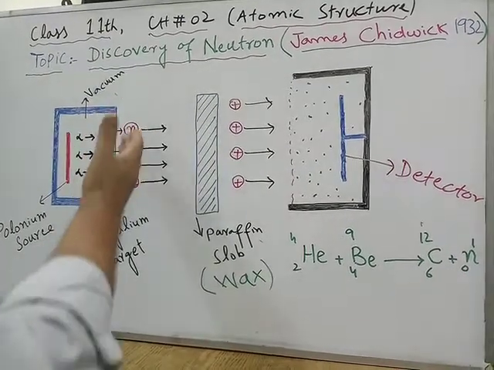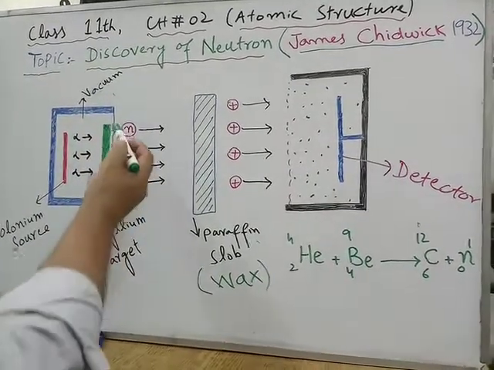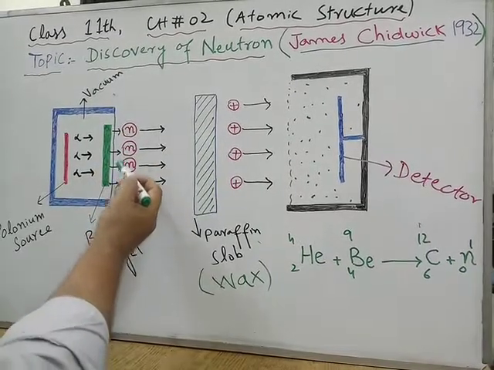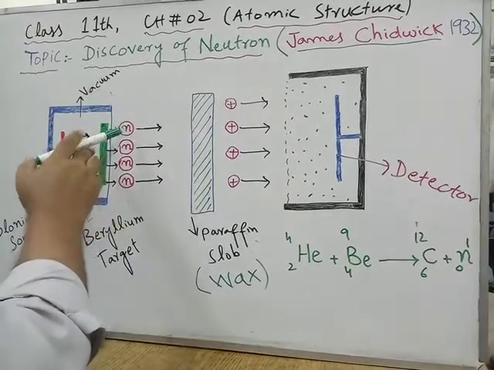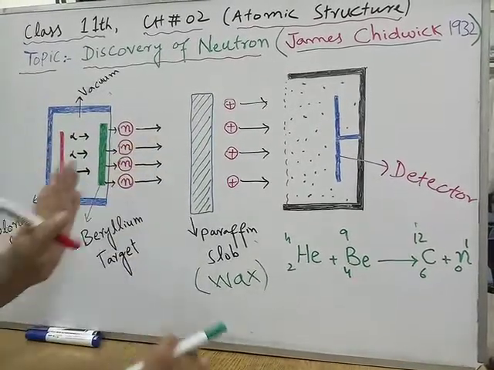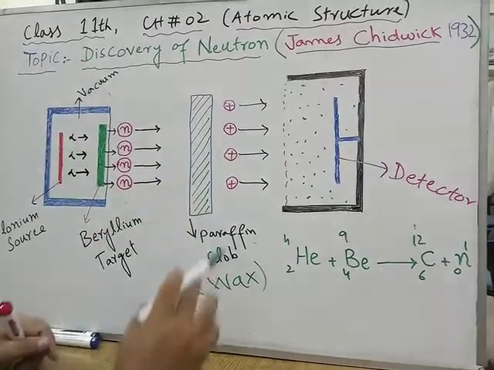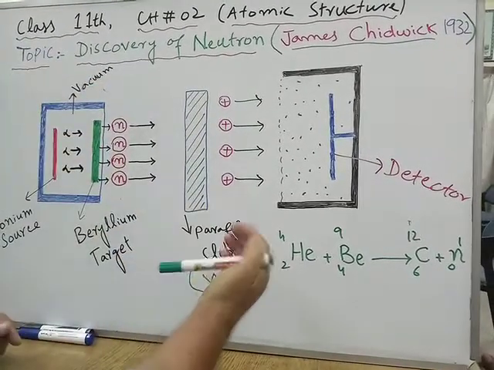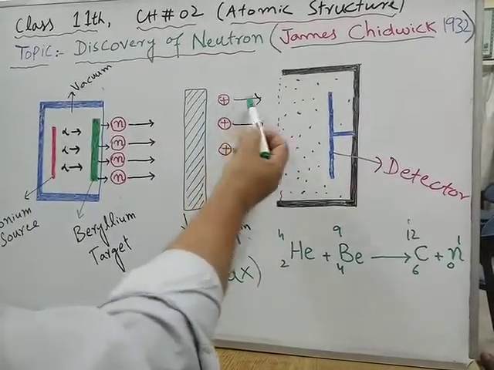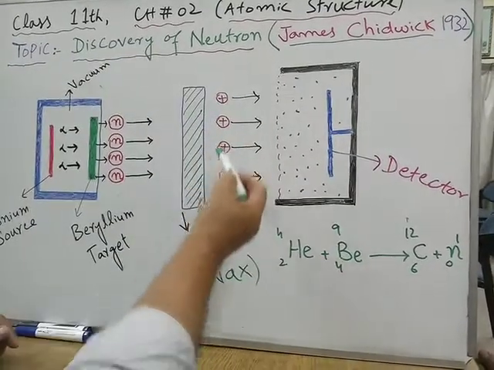Ultimately he concluded that these were neutrons, and when neutrons were ejected by the beryllium target, they went and struck the paraffin slab, and by hitting, the paraffin shot out some protons.